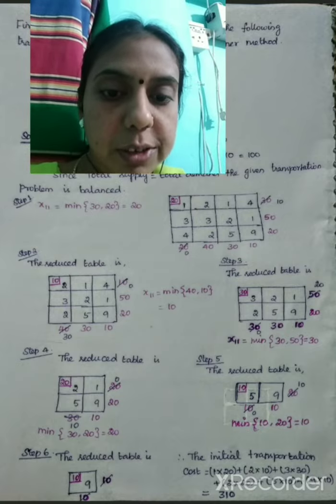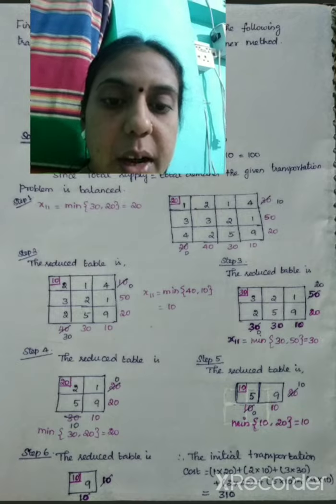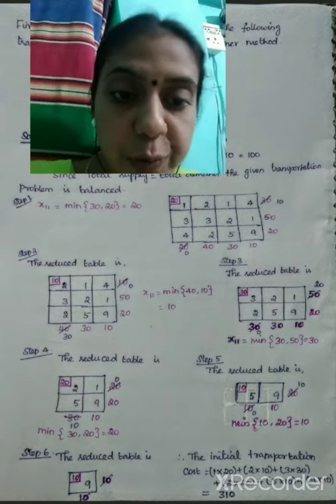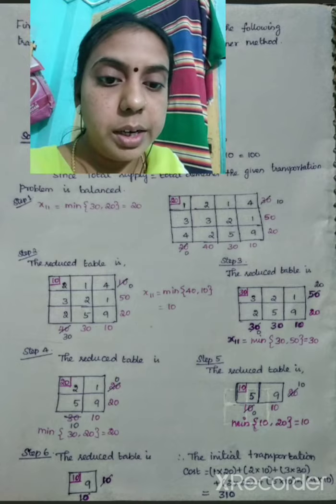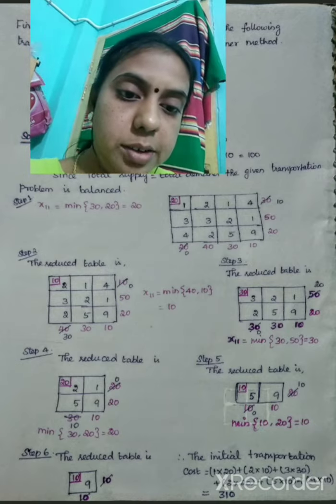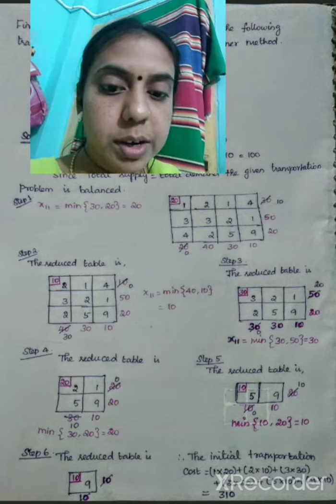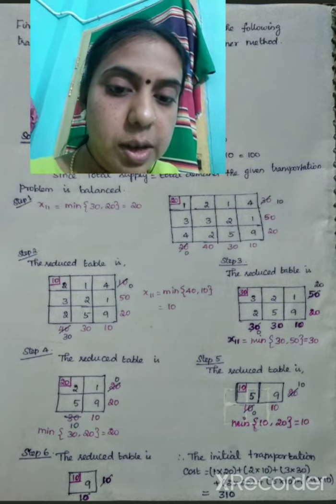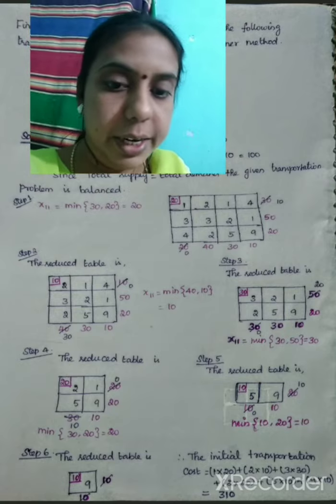The minimum value is 20, and we allocate it and eliminate the row. The reduced matrix in the fifth step has only 1 row and 2 columns. Here we consider the minimum of 10 and 20. 10 is the minimum, so we allocate it and eliminate the first column. The last reduced matrix is a single value with equal supply and demand, so we allocate that. That's all.